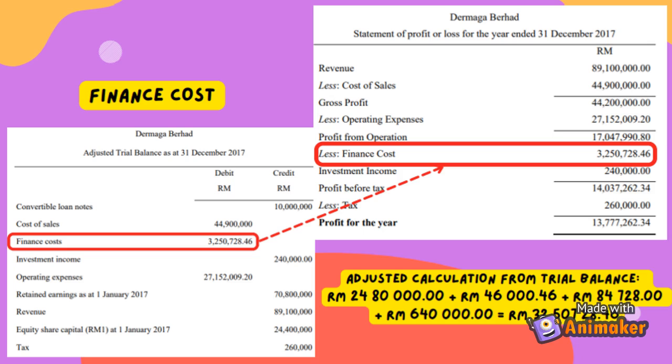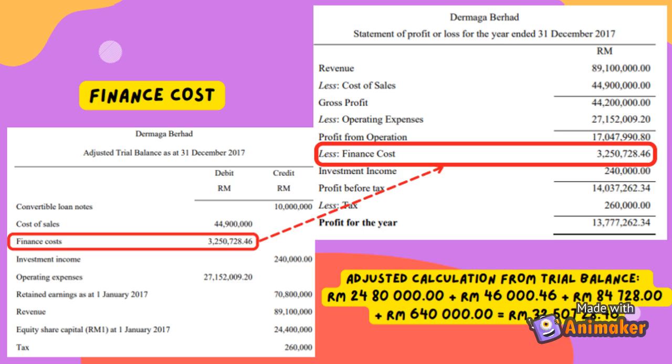After completing all the requirements needed, in order to get the profit before tax, we also need to add the investment income. For the investment income, the amount will be 240,000, and the total for the profit before tax will be RM40,032,262.34. Then, we need to minus with the tax. For the tax, the amount is 260,000, and we will get the profit for the year of about RM13,777,262.34.